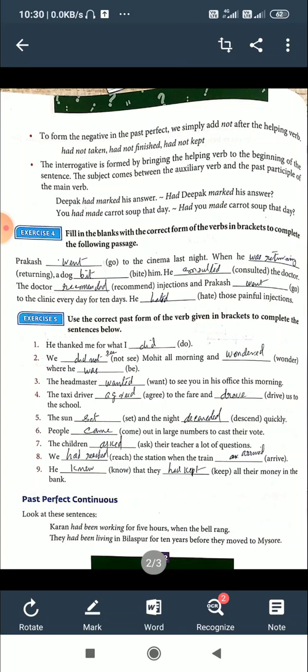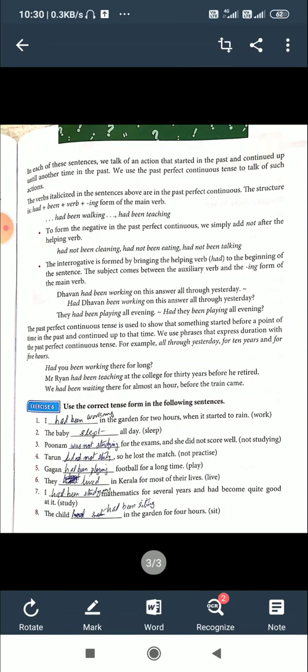Here, had been working is past perfect continuous. Had been living, past perfect continuous tense. In each of these sentences, we talk of an action that started in the past and continued up until another time in the past. We use the past perfect continuous to talk of such actions.